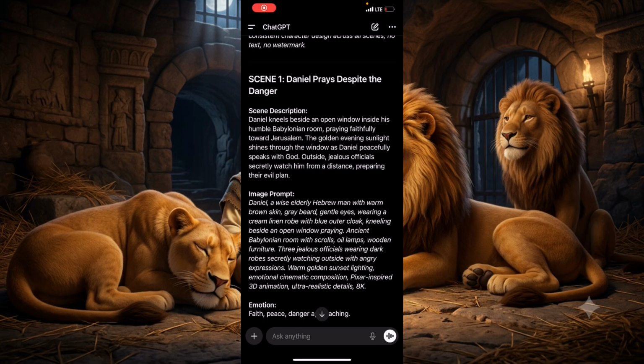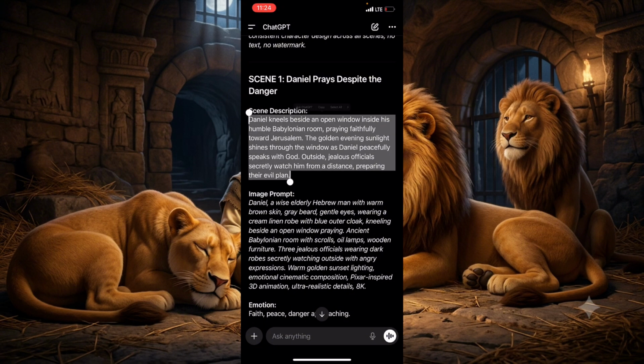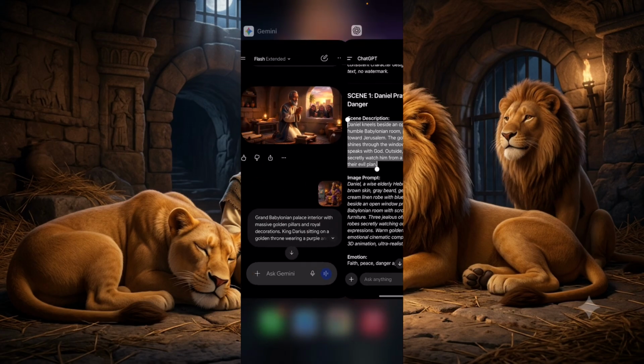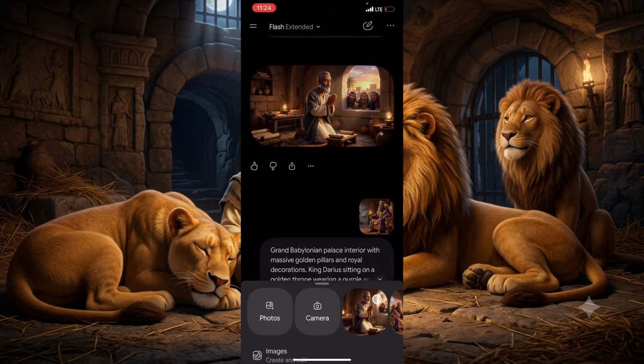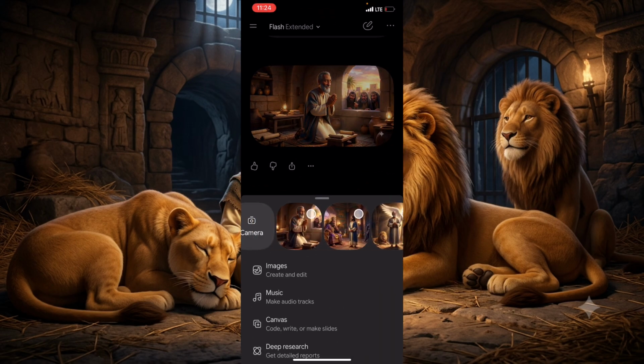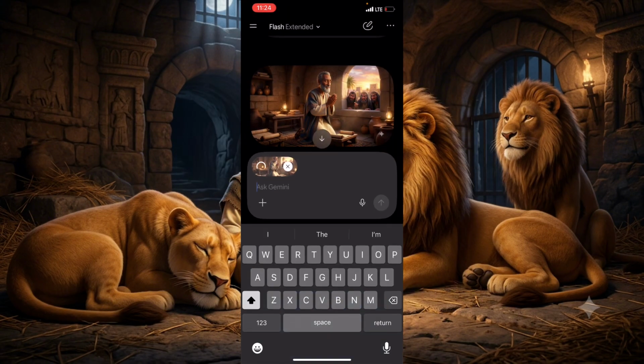Now we are going to go to ChatGPT and we are going to copy the description of scene one. Then we are going to go back to Meta AI. So we are just going to look for the first image. This is the image that we want to animate. Then we are going to paste the prompt for this image.